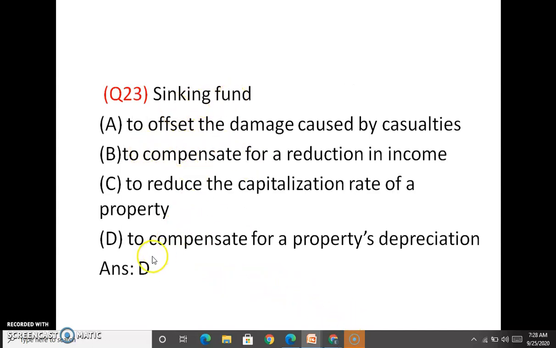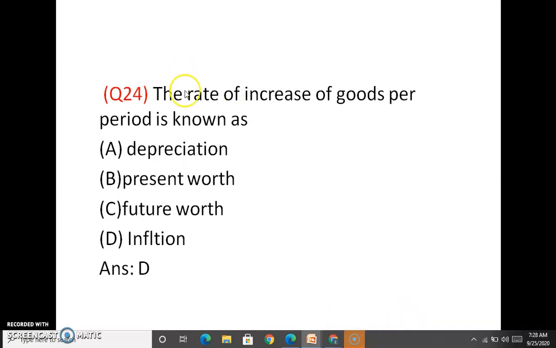Sinking fund method. The sinking fund method is used to compensate for a property's depreciation. So the answer is D. The rate of increase of goods per period is known as inflation. Inflation is the rate of increase of price due to war time or other factors, and this is called as